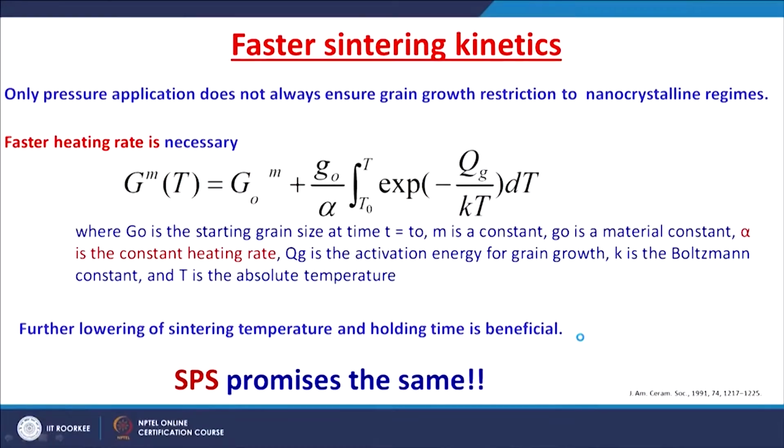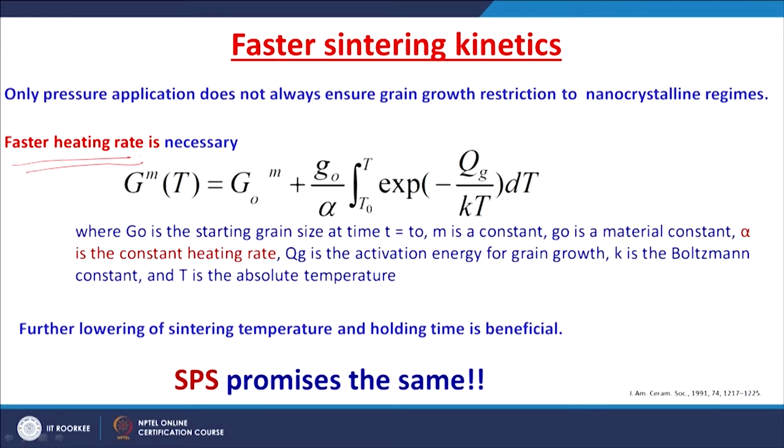So, only pressure application, as we are doing in hot pressing, does not always ensure grain growth restriction to nanocrystalline regimes, because you have an intrinsic pressure inside these small sized particles. So, it is very difficult to ensure this grain growth restriction for nano powders while at the same time maintaining high densification by only pressing. So, what you need to do is have a faster heating rate.